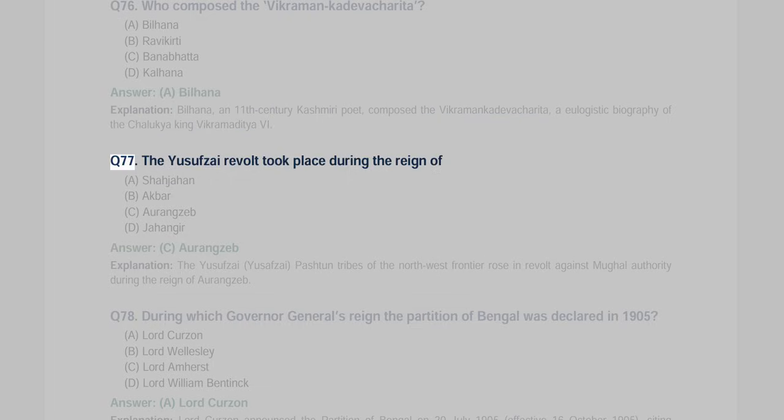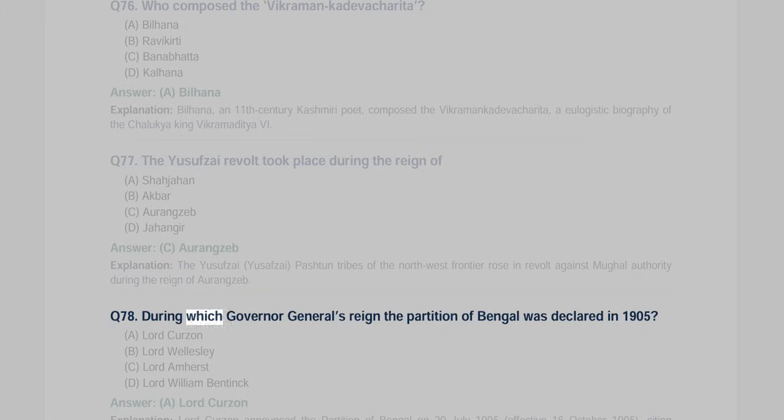Q77. The Yusufzai revolt took place during the reign of A. Shah Jahan, B. Akbar, C. Aurangzeb, D. Jahangir. Answer C. Aurangzeb explanation. The Yusufzai, Pashtun tribes of the northwest frontier, rose in revolt against Mughal authority during the reign of Aurangzeb. Q78. During which Governor-General's reign the partition of Bengal was declared?